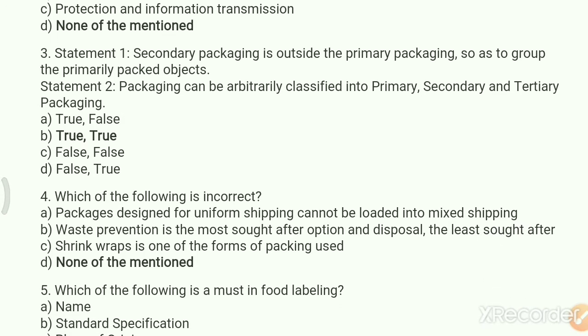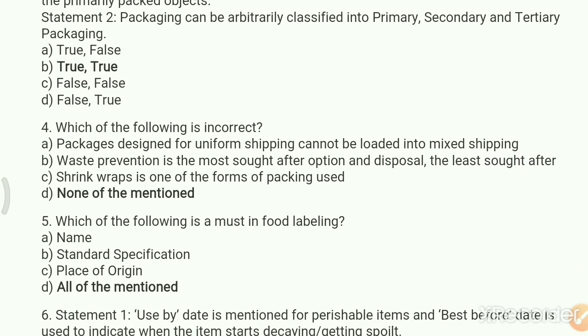Next question, which of the following is incorrect? The option A, packages designed for uniform shipping cannot be loaded into mixed shipping. The option B, waste prevention is the most sought after option and disposal, the least sought after. Option C, shrink wraps is one of the forms of packing used. D, none of the mentioned. Your correct answer is none of the mentioned.